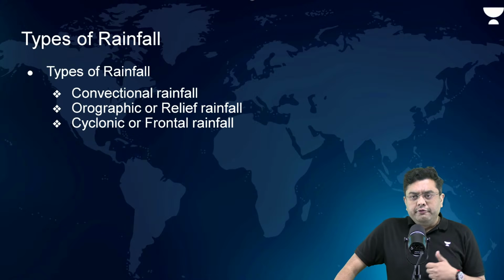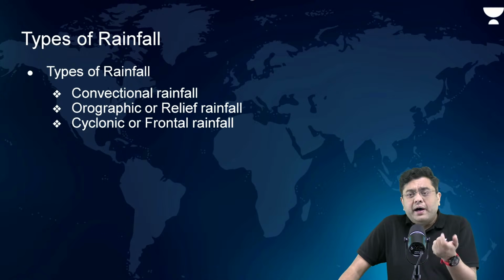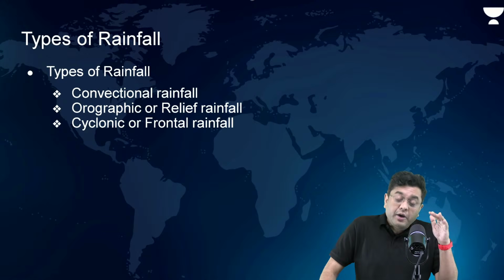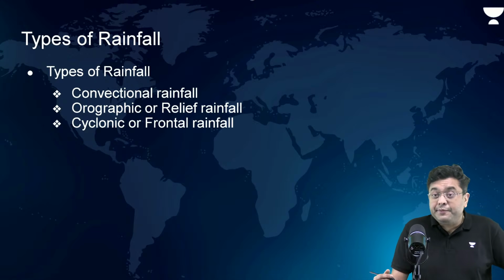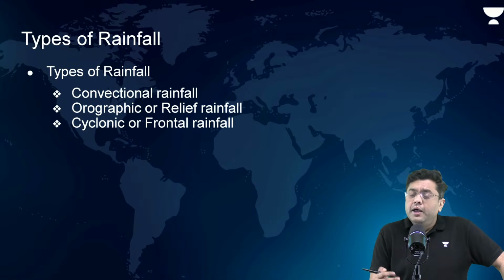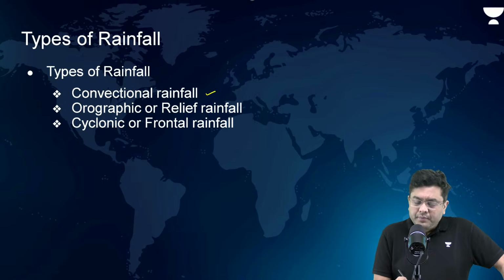Then we come to the topic of the types of rainfall. Why do you experience rainfall? You have cloud formation, and then you have rainfall. But why the cloud formations take place is the reason for the classification of the types of rainfall. Broadly, rainfall is classified into three kinds: convectional, orographic, and frontal or cyclonic.